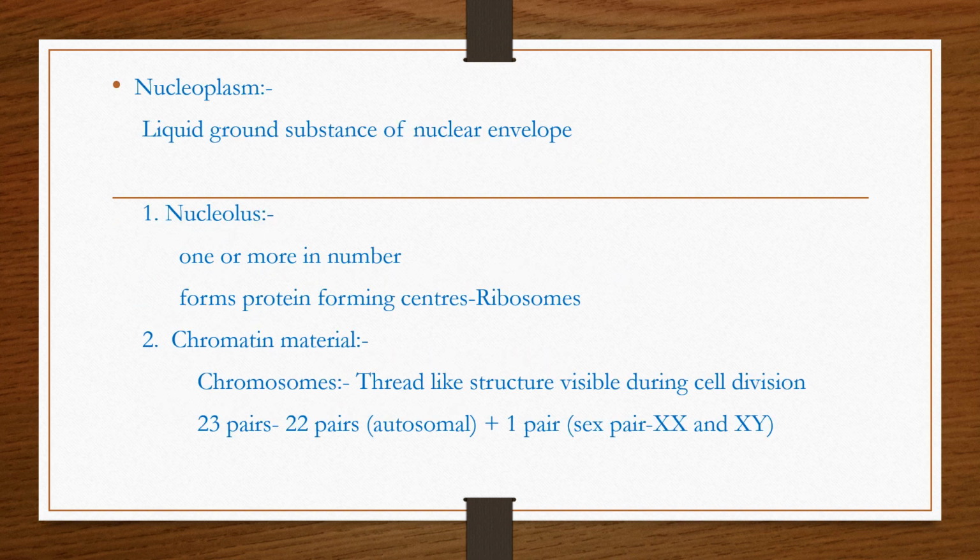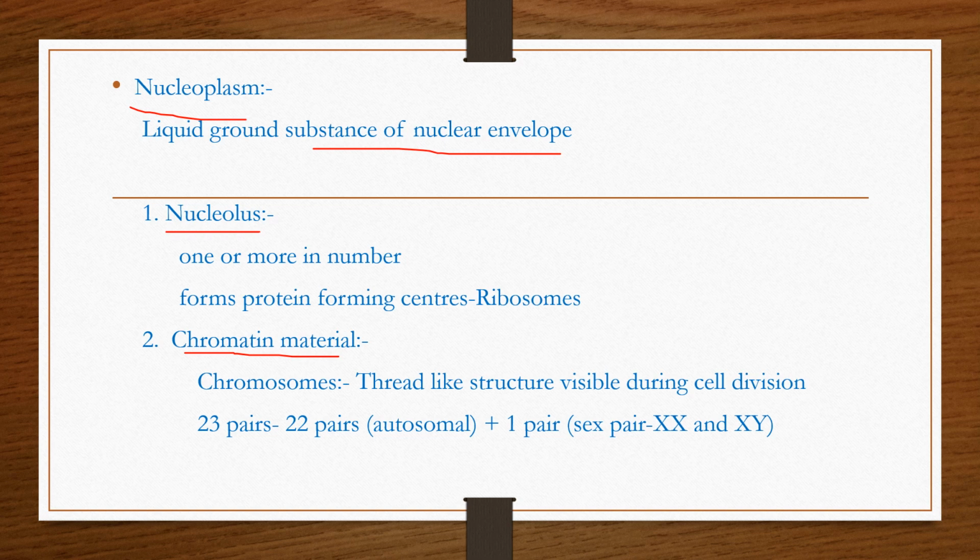Next component of the nucleus is the nucleoplasm. Nucleoplasm is the liquid ground substance of the nuclear envelope. The two types of nucleoplasm are nucleolus and chromatin material.